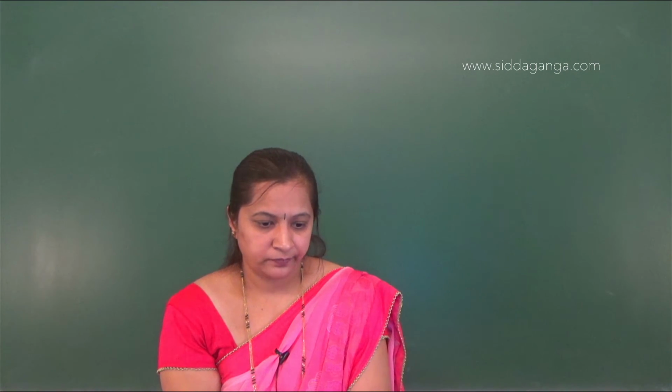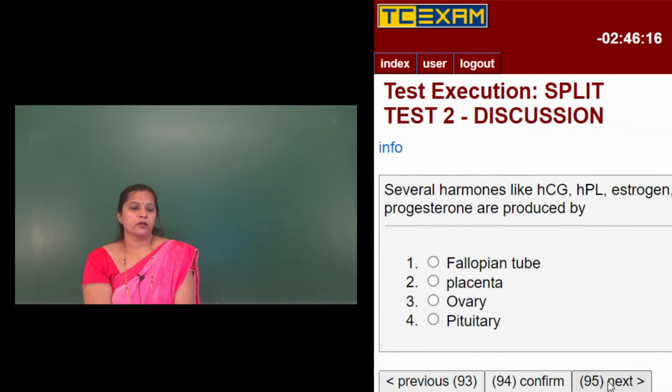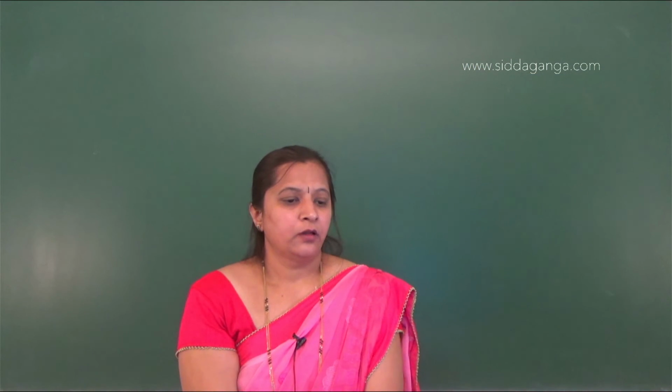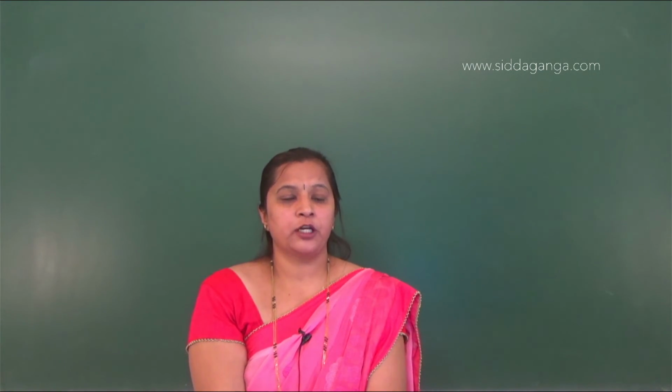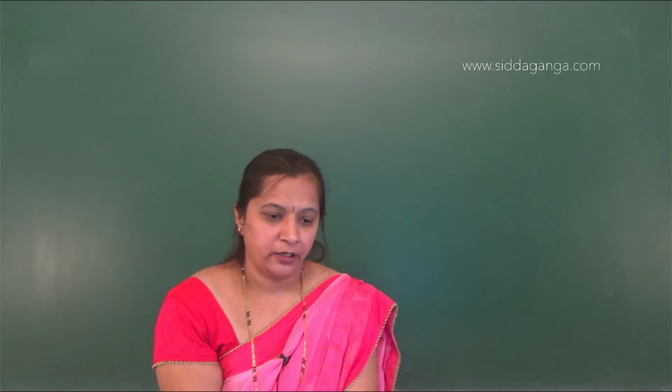Next question. Several hormones like HCG, HPL, estrogen, progesterone are produced by. First option is fallopian tube, second option is placenta, third option is ovary, and the fourth option is pituitary. So here several hormones like HCG, HPL, estrogen and progesterone. So I already discussed this. So they are secreted by fallopian tube, placenta, ovary or pituitary.